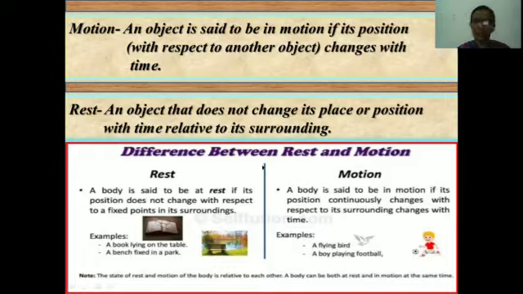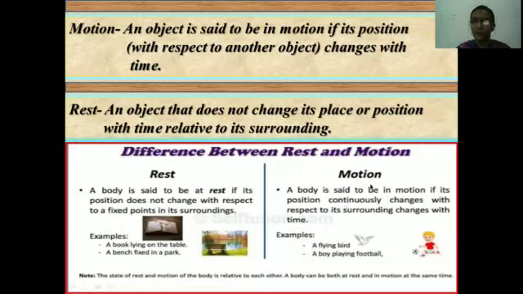There is a difference between rest and motion. This book is on the table. The position of the book is not changing; after 1 hour, 2 hours, it will remain on the table. Same as this bench in the park, it remains the same in the park for many years. So they are both in the rest position.